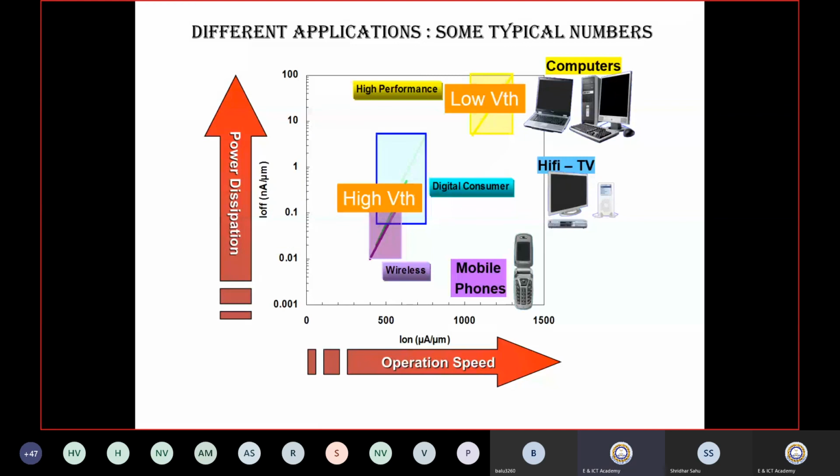So different applications we are using here. Some applications require very high speed of operation. Some applications require very high power dissipation, high speed of operation, and some require very low power operation. You can see it here. That's why different design methodologies have been adopted. One is called low VTH design and the other high VTH design. If we have a high VTH design, it will lead to a low leakage current.